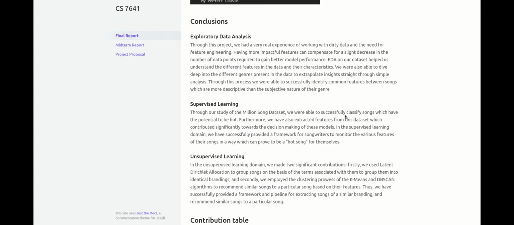Moving to the supervised learning, we were able to classify songs with potential to be hot using the Million Song dataset. We also extracted significant features from the dataset that contributed towards our model's decision making. In the unsupervised learning domain, we used LDA to group songs with similar associated terms into identical brandings. We also employed the k-means and dbScan algorithms to recommend similar songs to a particular song based on their features. Our framework and pipeline can extract songs of similar branding and recommend similar songs to a particular song.